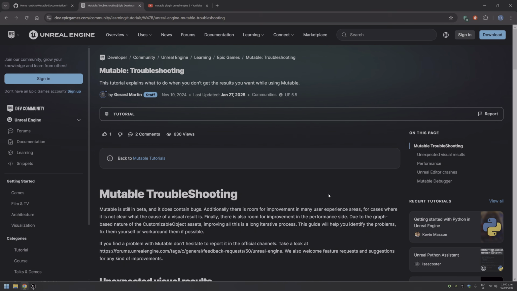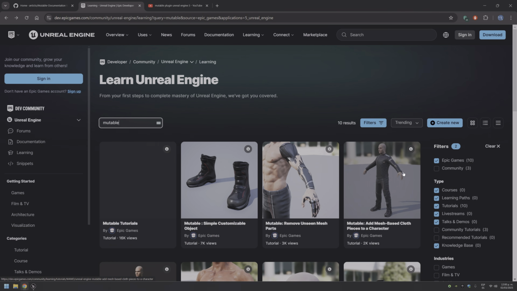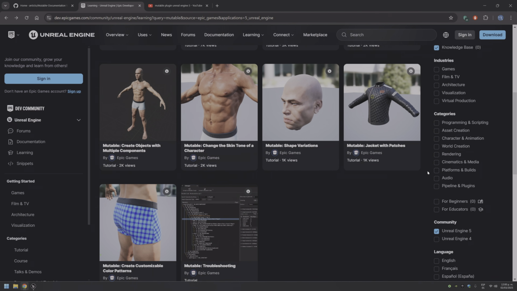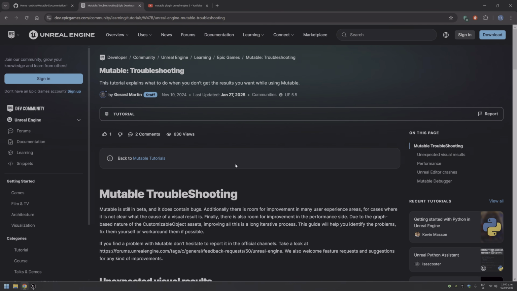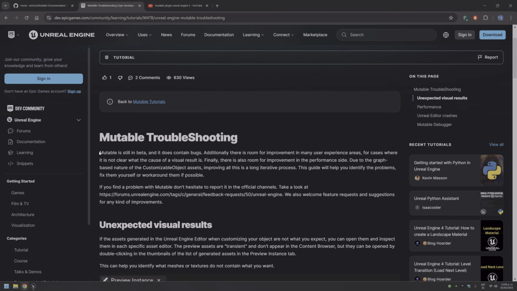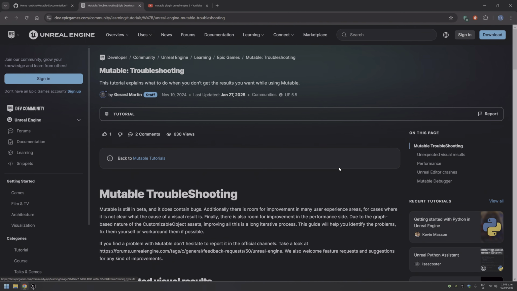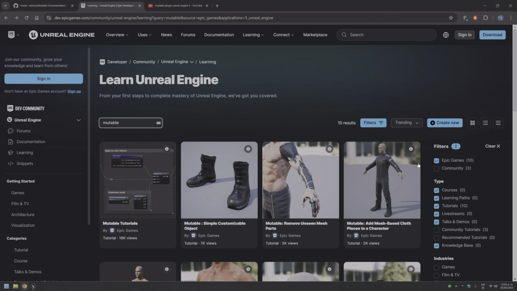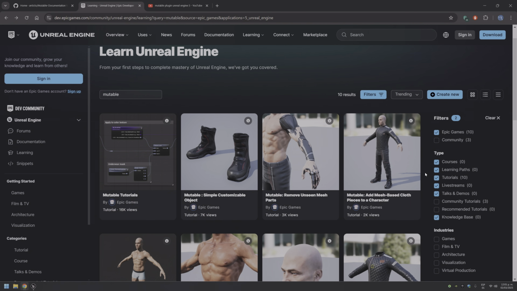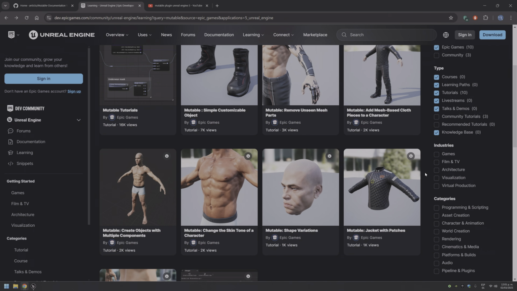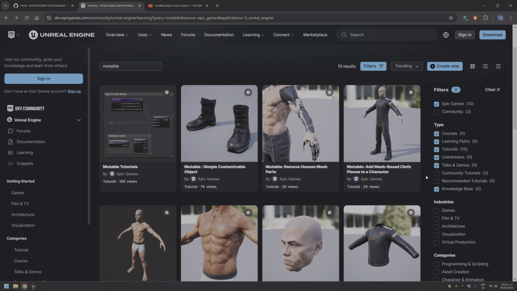If you go to Unreal, you have only 4, 8, 10 tutorials, and this is for January 27, 2025, and you can read: Mutable is still in beta, and it does contain bugs. It's in beta, really. Developing with Mutable without Unreal Engine support, without a direct line with Epic developers, is probably a risky bet. If you want to bet, do it.